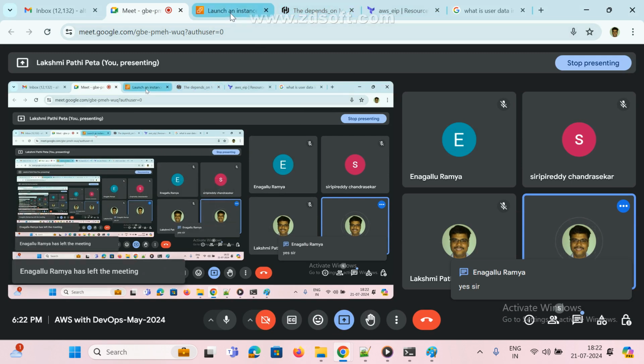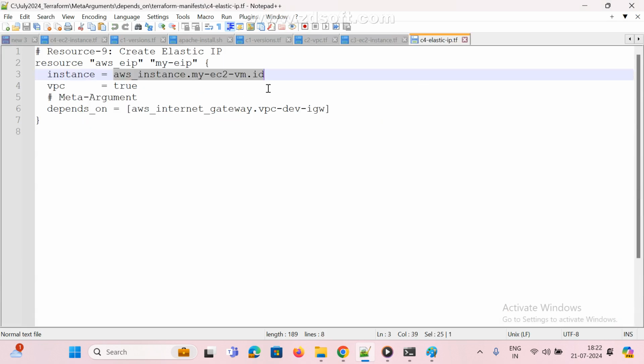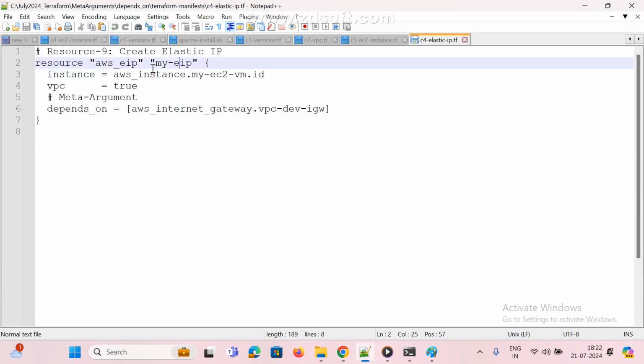Okay. Now come to here. Now where is this? This is okay. Now elastic IP. This is the resource name, elastic. This is the instance, aws_instance dot. This is the instance ID I am getting. VPC equal to true, and metadata depends on internet gateway.